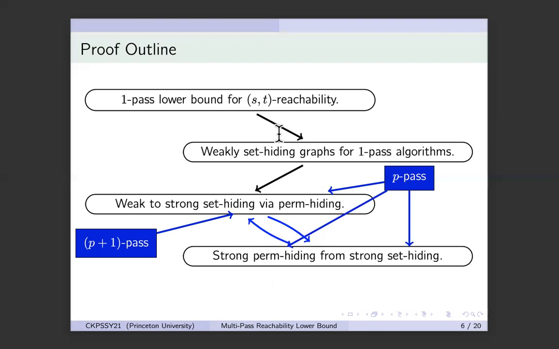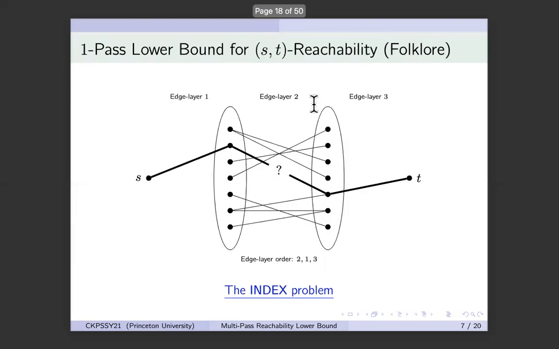And now let's see how we do each of the steps. So let's start at the beginning. We want to show a one-pass lower bound for ST reachability. And for this, I want to work with a random directed bipartite graph. This graph is directed, all the edges are left to right, but I'll not show those arrows for convenience sake.